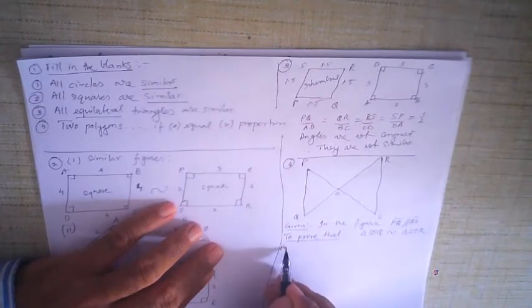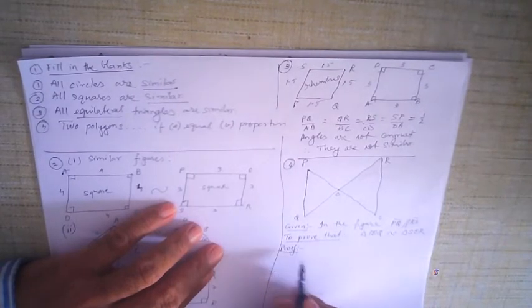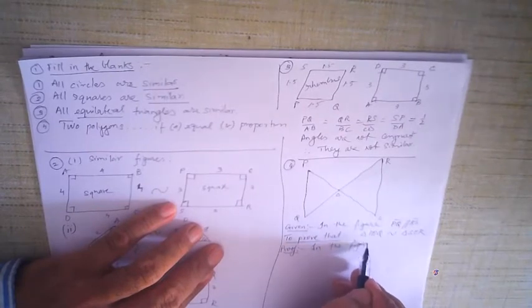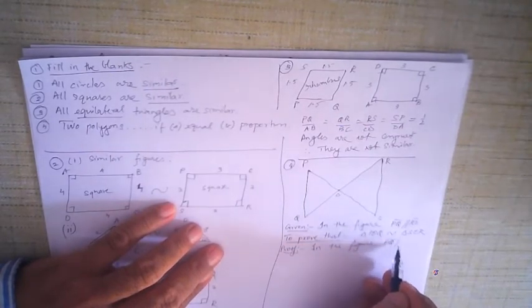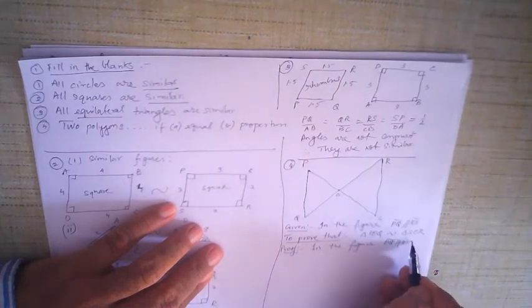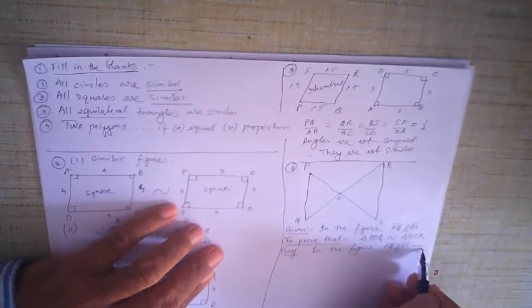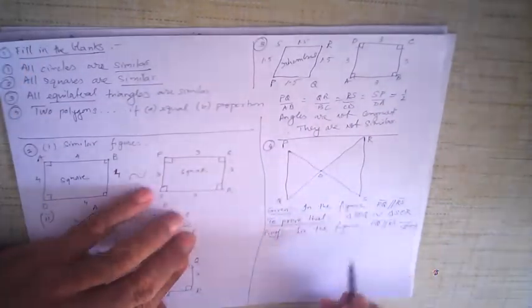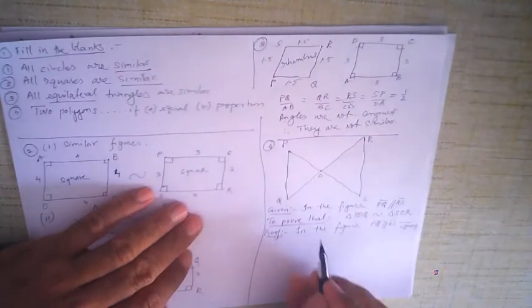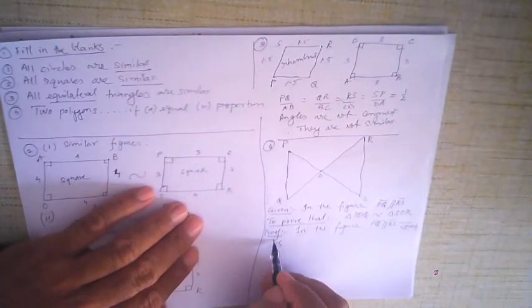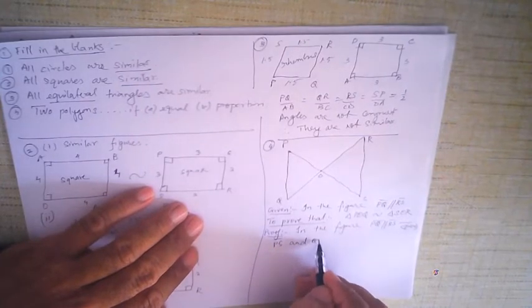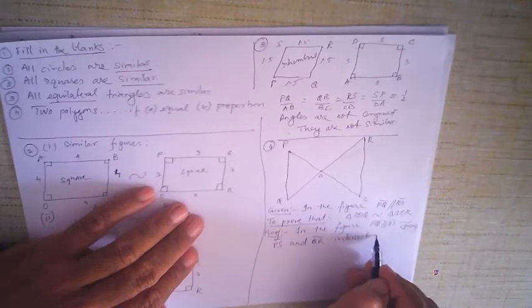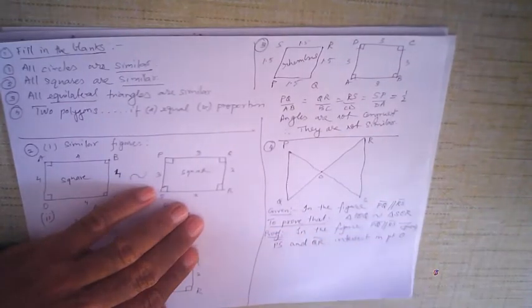Alright. Now, as I said, always begin writing the proof by what you know. So we start with in the figure PQ is parallel to RS. This is given. Alright. Now, if you look at it, the diagonals PS and QR intersect in point O. This is also shown in the figure.